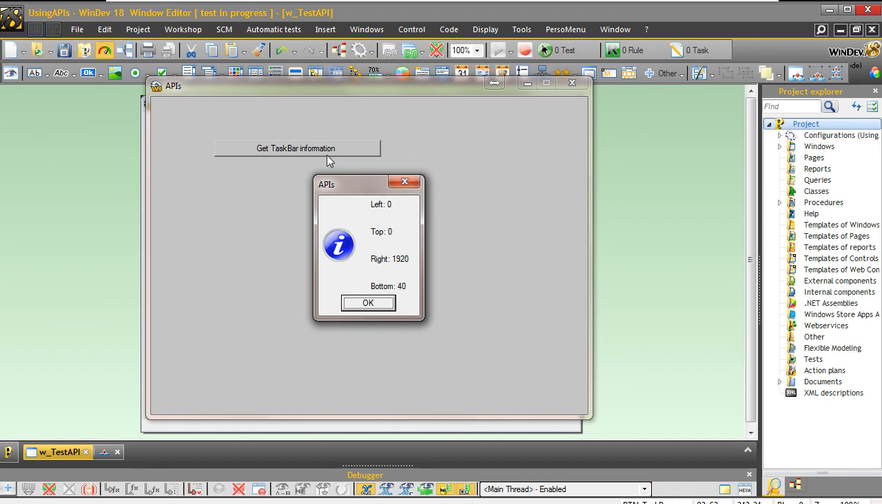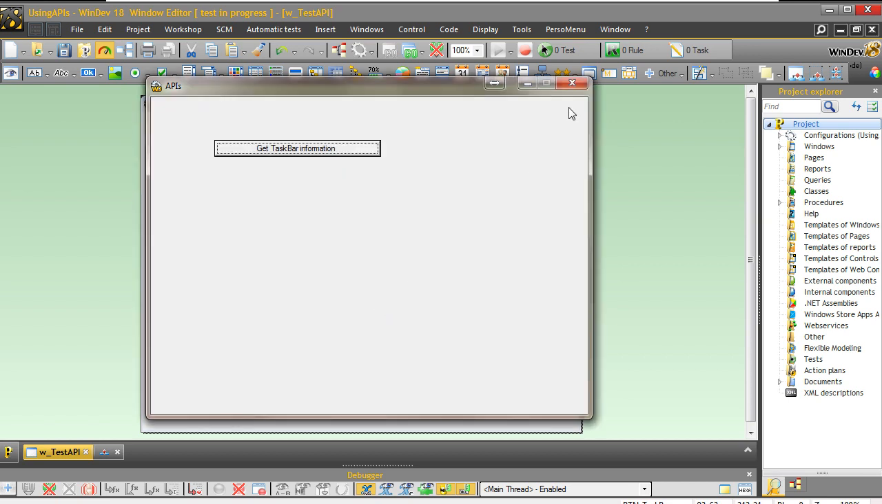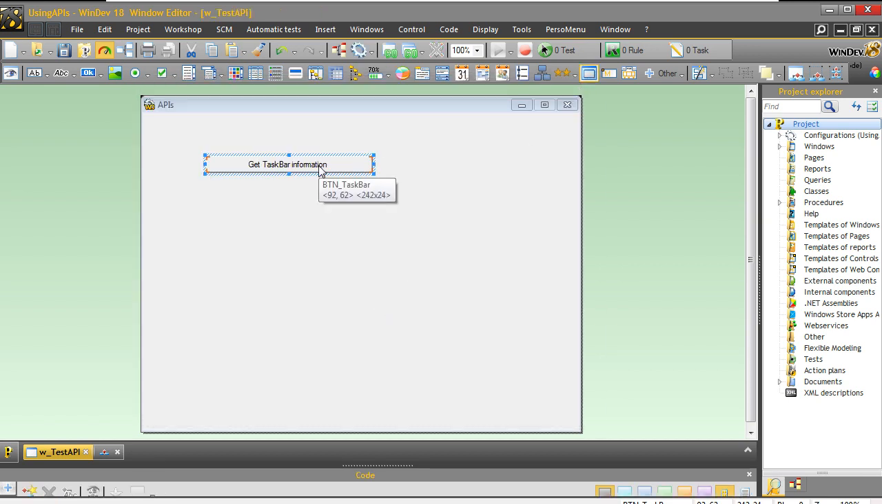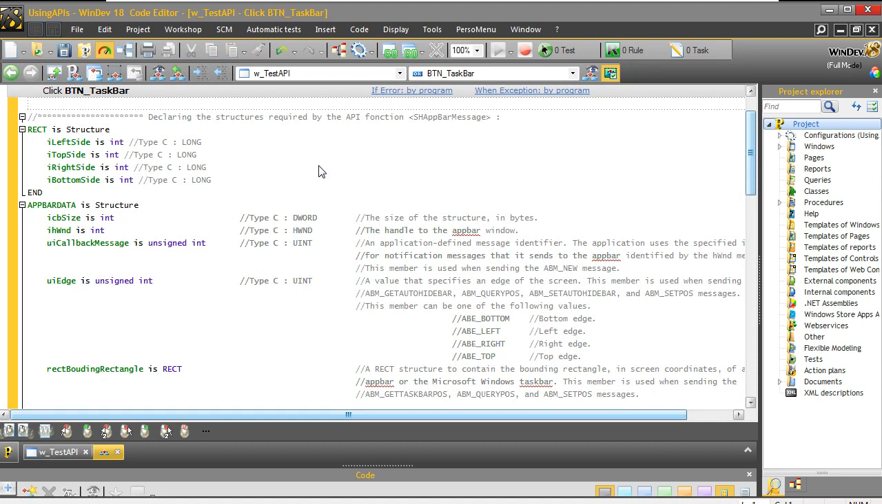taskbar position left 0, top 0, right 2920, bottom 40. This means that the taskbar is at the top of the screen, and that my screen is 2920 wide. And you get the message a second time. Why is that? Well, because in the button itself I did the work twice.